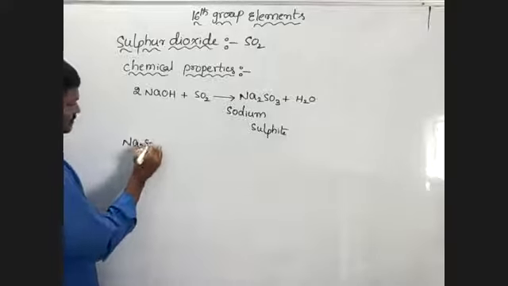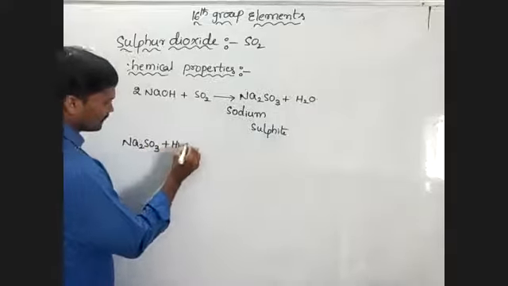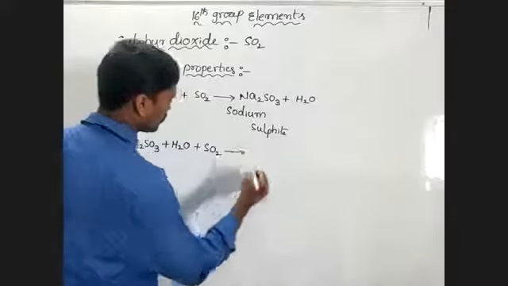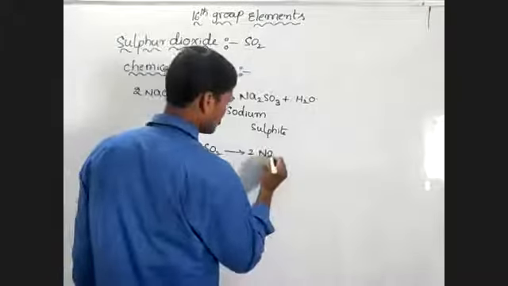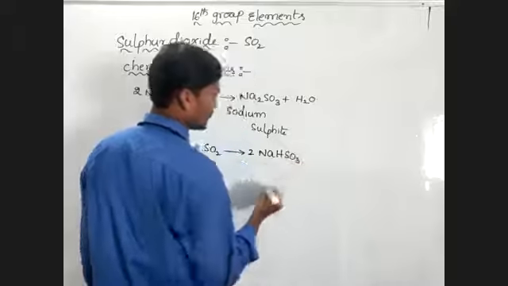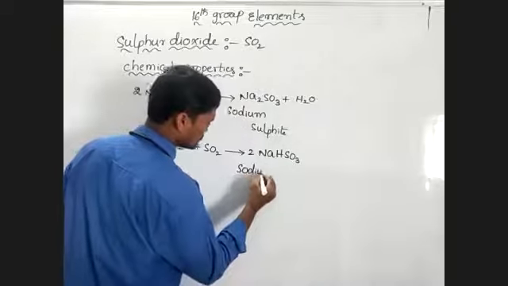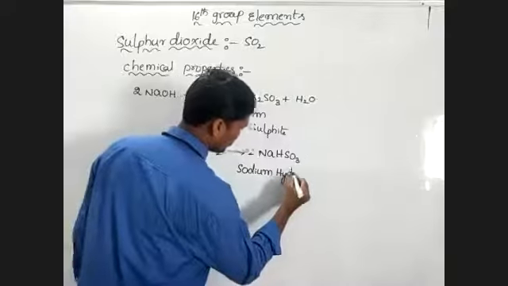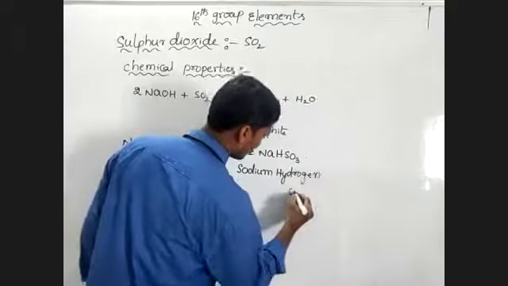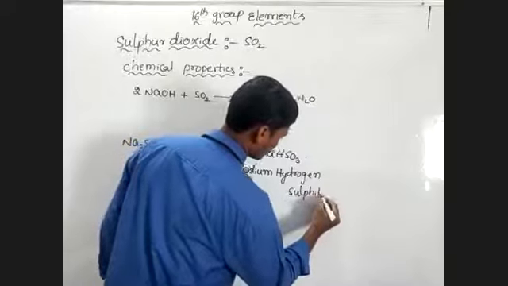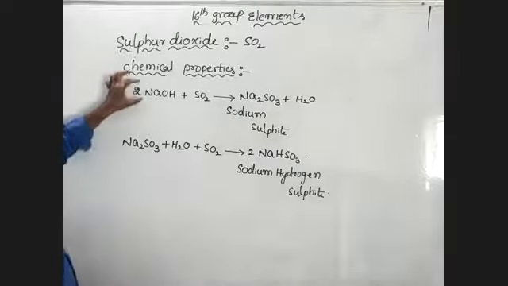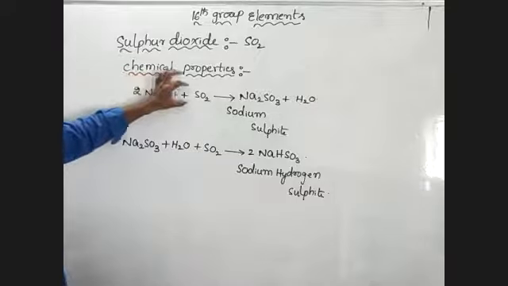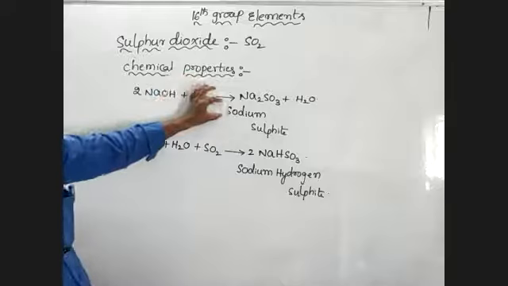Sodium sulfite, when it reacts with an excess amount of SO2, again forms sodium hydrogen sulfite. This name is sodium hydrogen sulfite. Here once again, sodium hydroxide reacts with SO2 and forms sodium sulfite.